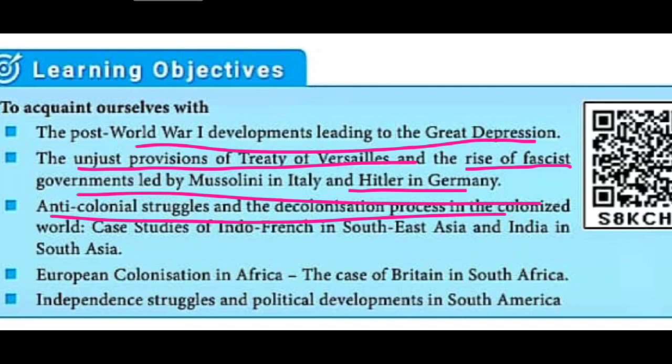The next one, anti-colonial struggles. Under that, European colonization in Africa. The next one, independence struggles and political developments in South America. So these are the things we are going to learn under this lesson.